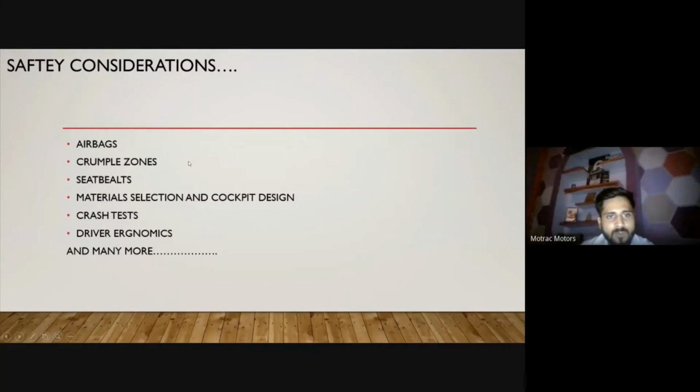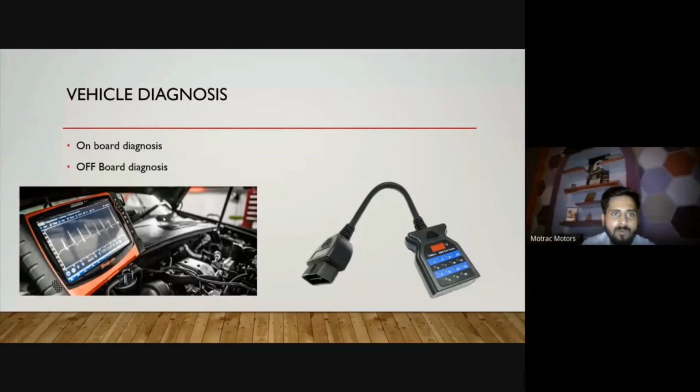Crumple zones are also there. During an accident, they start to squeeze and distribute the forces in other directions, breaking up instead of transferring the force to the driver. Seat belts, material selection and cockpit design. Crash testing is also there, as Prakhar explained about the crash test in vehicle simulation. We generally consider safety, driver ergonomics, and many more. I think vehicle diagnosis was already covered by Mr. Rahul Jangir sir. So